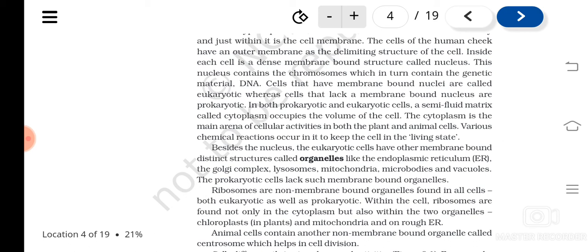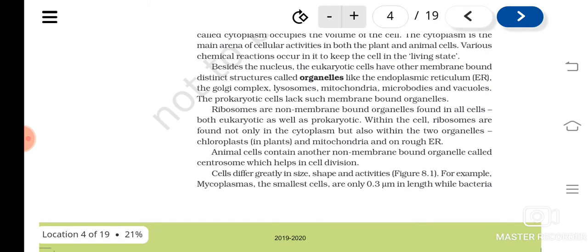They are the chloroplast and mitochondria, and also the endoplasmic reticulum, associated with rough endoplasmic reticulum. Understood? And in animal cells, there is one additional organelle known as the centrosome, which helps in cell division.